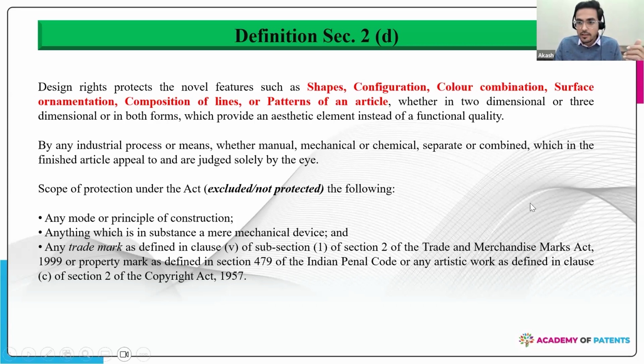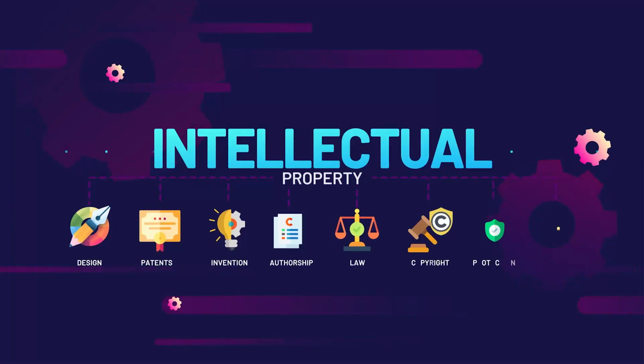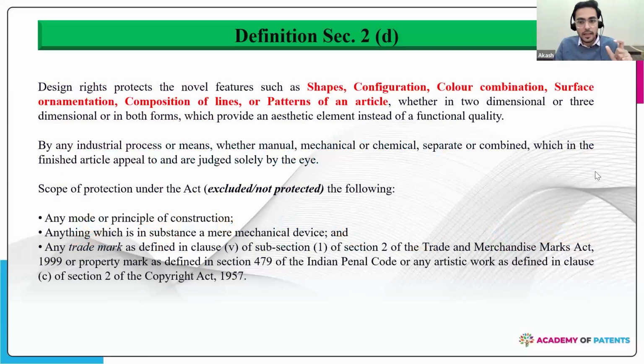Also, specifically it is mentioned in the definition of a design that anything which is described as a trademark in the Trademarks Act of 1999, or which is mentioned in the Copyright Act as an artistic work, or a property mark which is defined in IPC Section 479, which in the amended act you would see will be referred to as the BNS. So these are the articles which are not protected under the Designs Act.